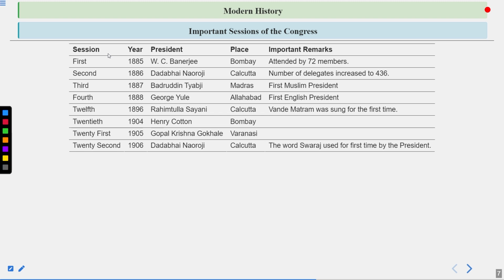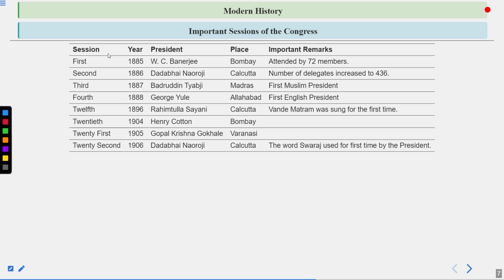After that comes the second one. So the second session basically happened in 1886. So the sessions of the Indian National Congress are an annual thing. Remember that. As we are talking about the first session, the second session, the third session, all of these sessions are annual sessions. So every year there is a session.